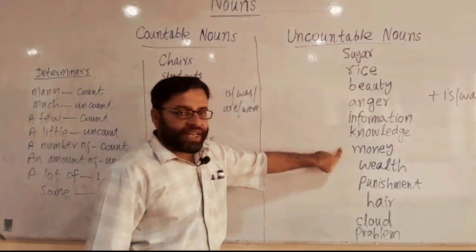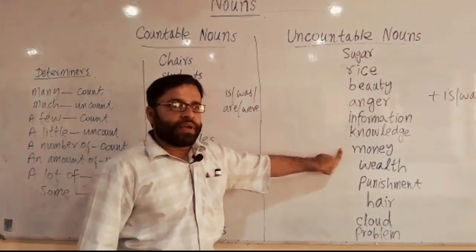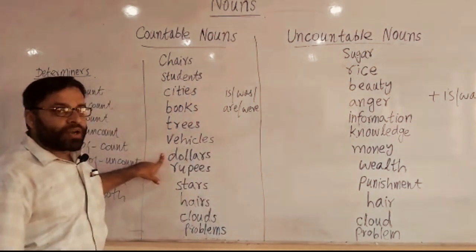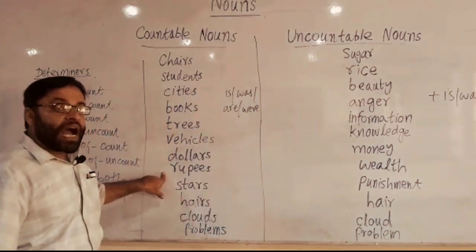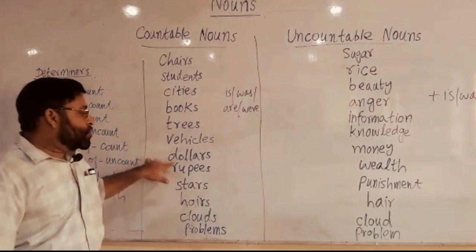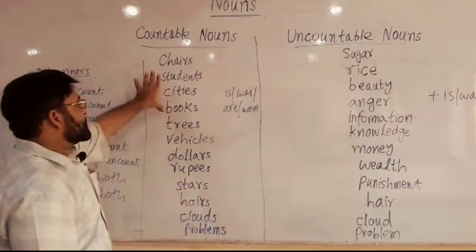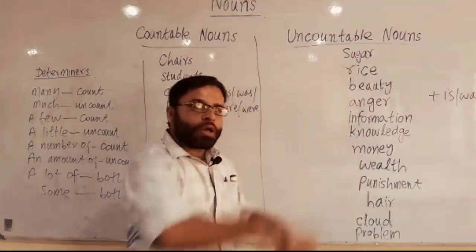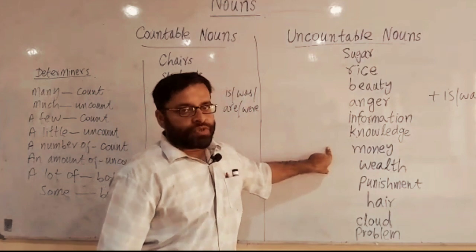How much money do you have? I have much money. And then you say I have many dollars, many rupees, many reals, many dirhams. When you talk about currency, it is countable. But when you talk about just the word money, it includes all currency, and this will be uncountable.